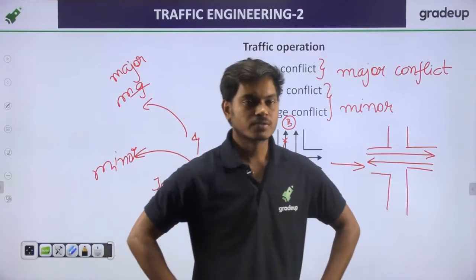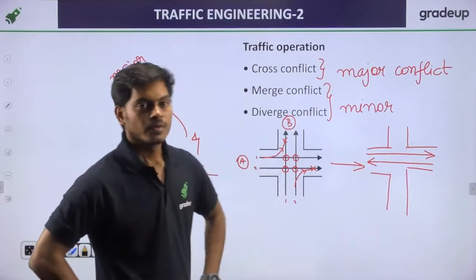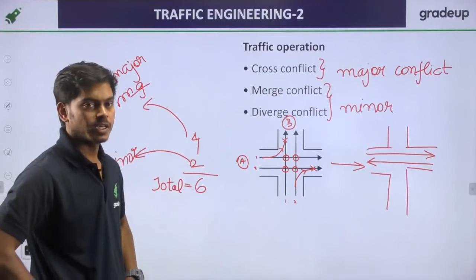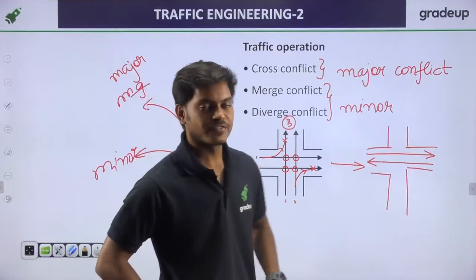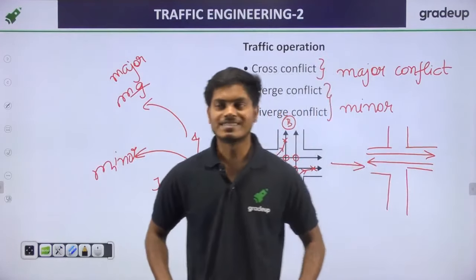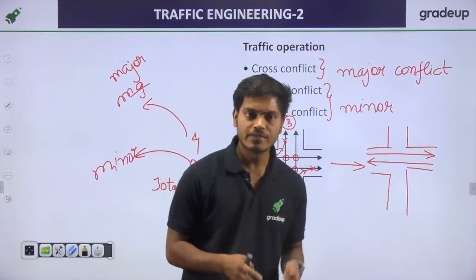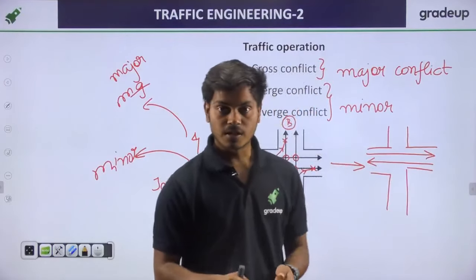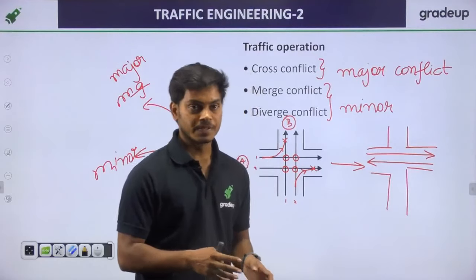Good evening Surbi, hi. What are part 1 topics? In part 1 we discussed the traffic characteristics, we saw the traffic volume study, and the spot speed study.